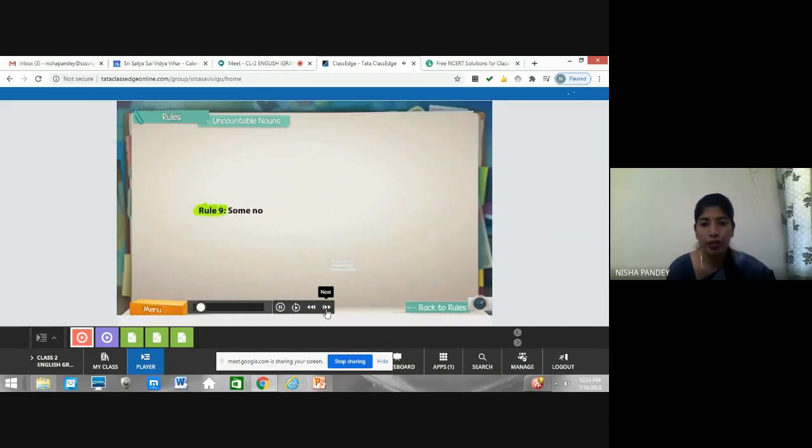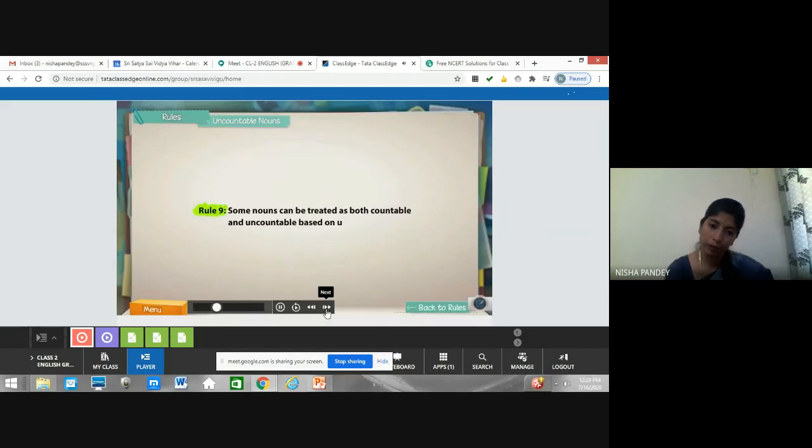Now let's see the rule: some nouns can be treated as both countable and uncountable based on usage. So there are some nouns which are in both. We use them as countable, and they are treated as uncountable also. That depends on their usage, right? How we are using them in our sentence or in our dialogue. So let's see.